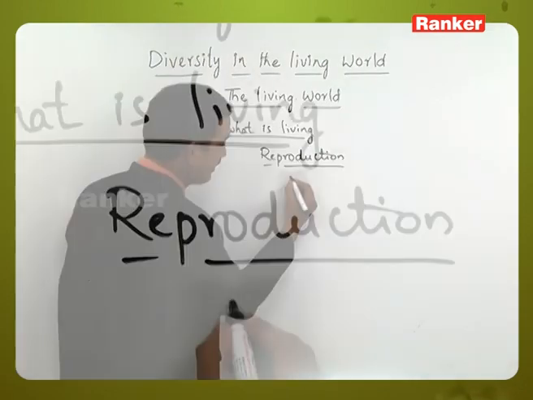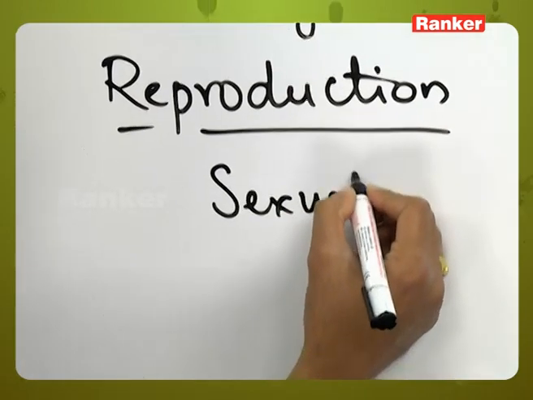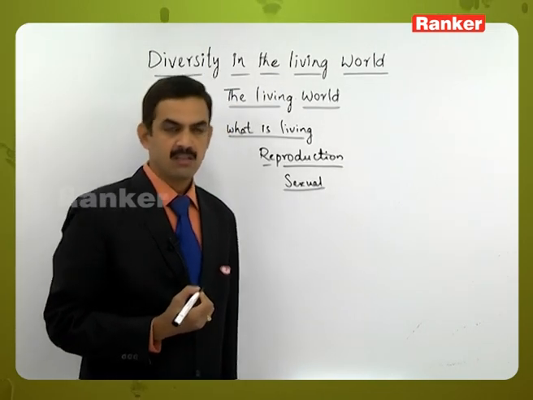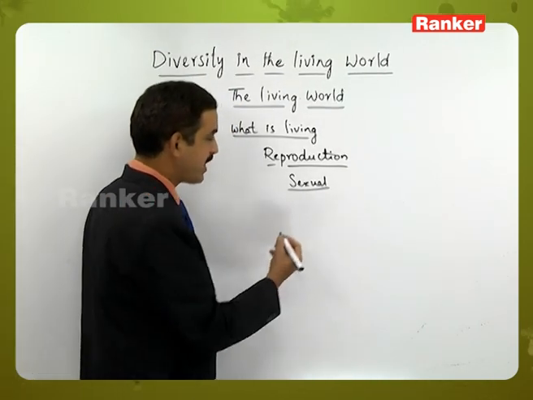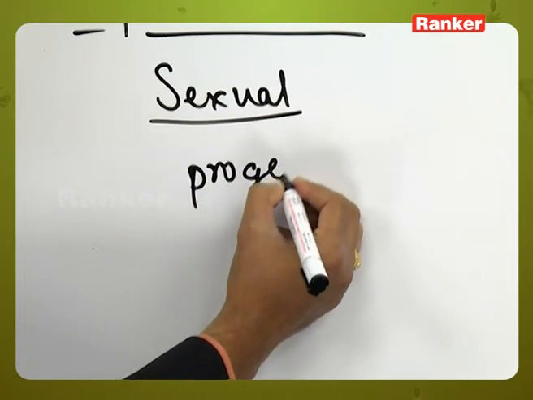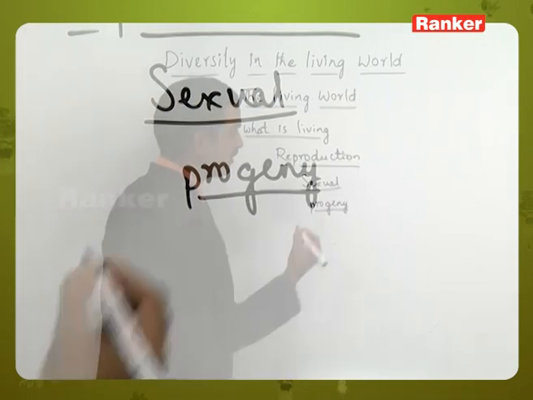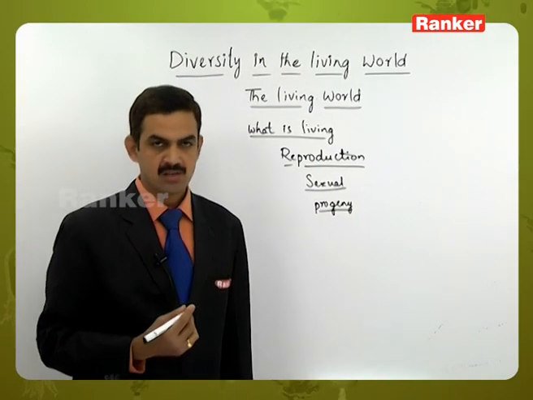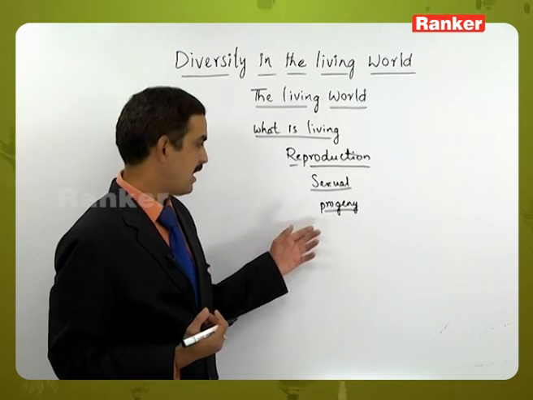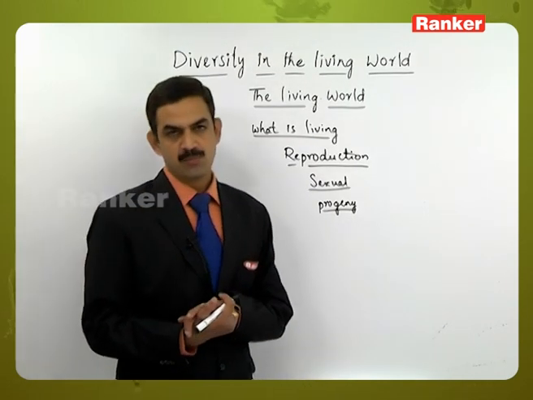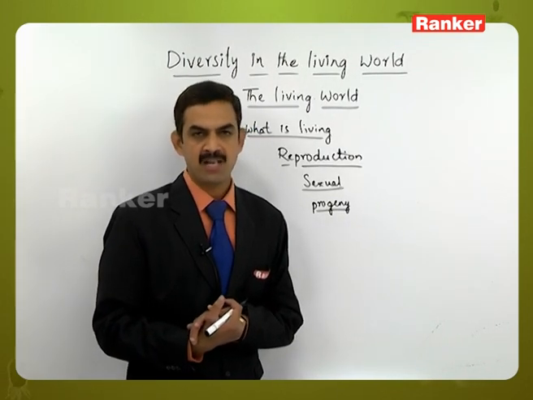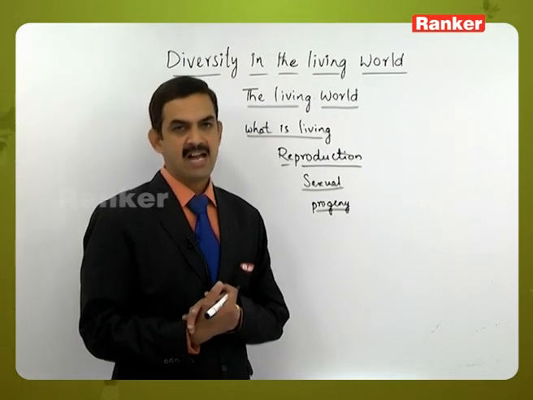Now, the third type is the sexual method of reproduction. Here, as we say, it is a biparental process where two parents participate to produce the progeny, and this progeny may exhibit similar characters, or sometimes some variations are also observed in the next generation or the daughter generation. Sexual reproduction is observed in almost all living organisms, from lower plants to higher plants and lower animals to higher animals.